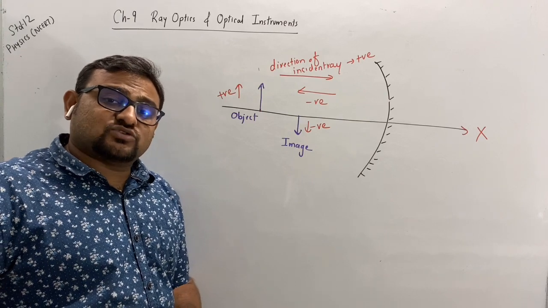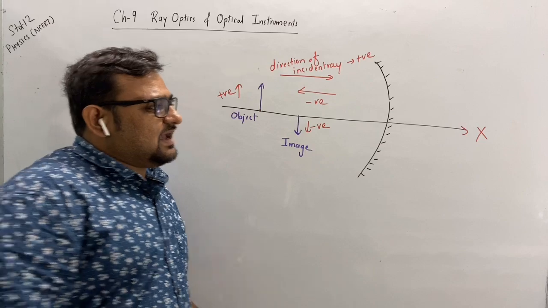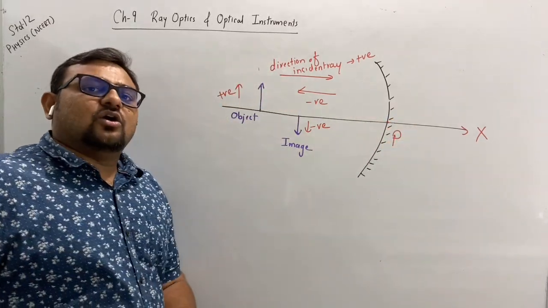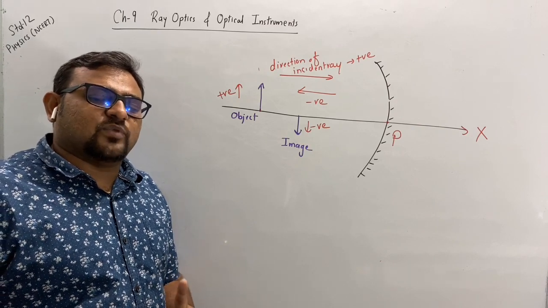Clear? Now see, all distances must be calculated from the pole.